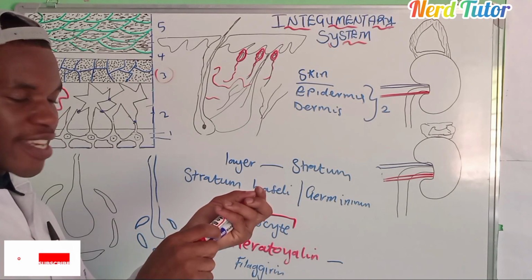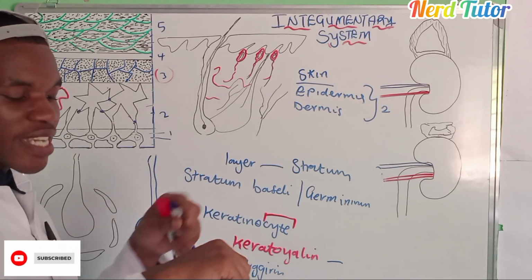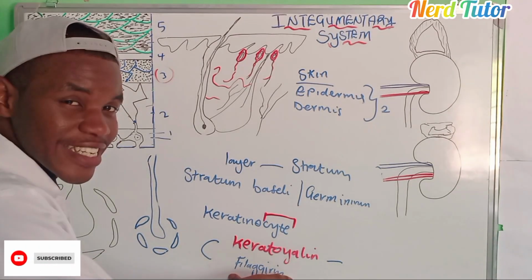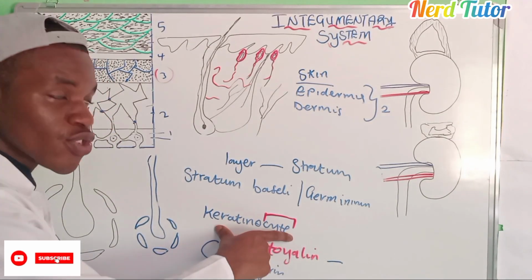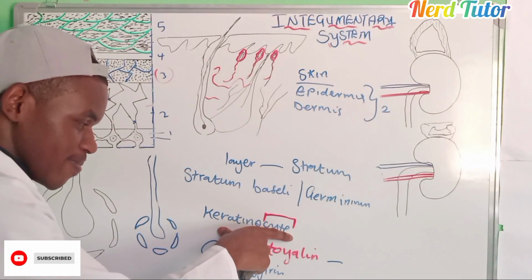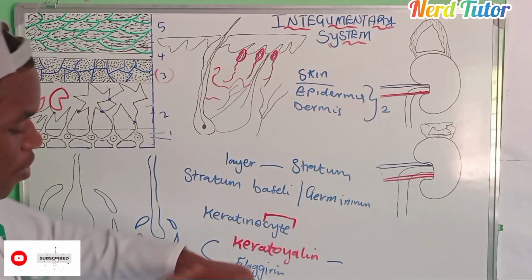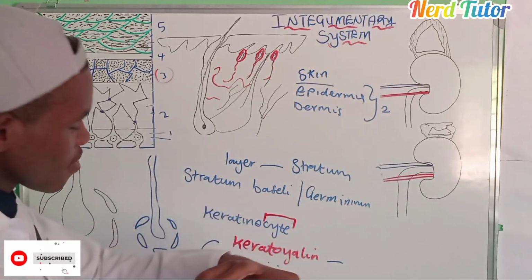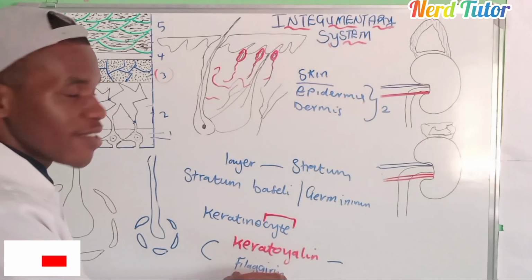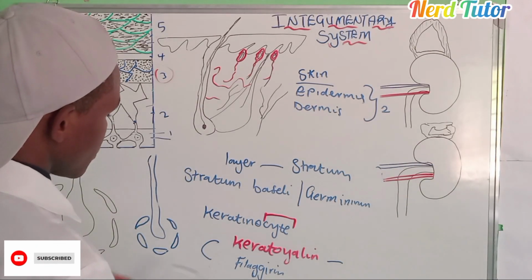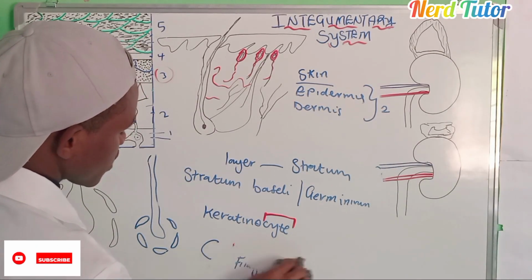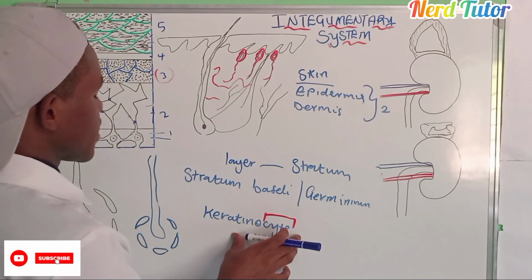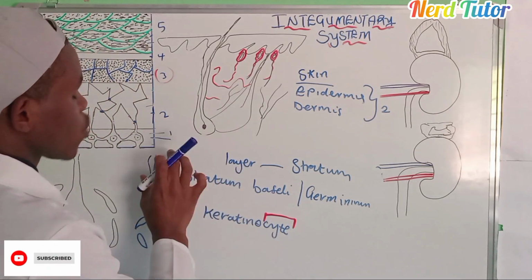Have you seen what is happening here? They're the ones which are making this skin have this barrier because of the same protein. All thanks go to the keratinocyte, where they are being produced. Okay, so you can see that there's a tough thing here because of the what? Flattening. Okay, so now those guys are found or are produced by keratinocyte, which is a cell which is found here in the stratum